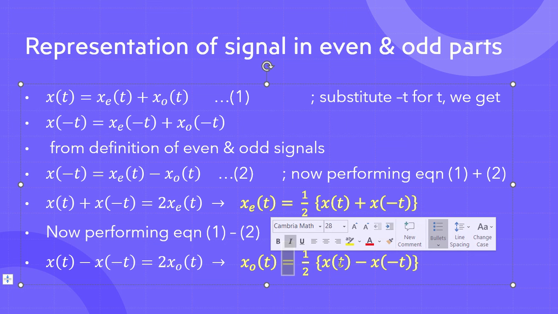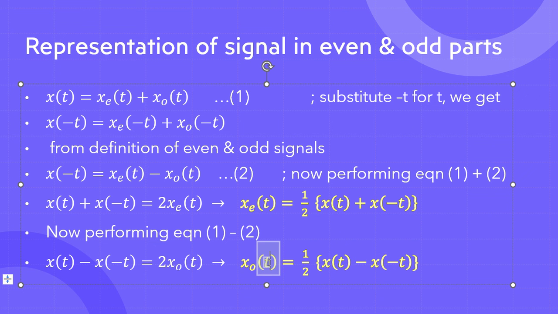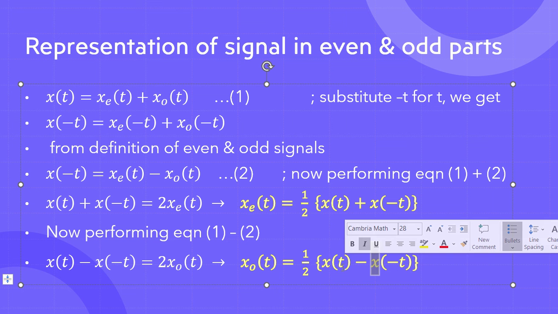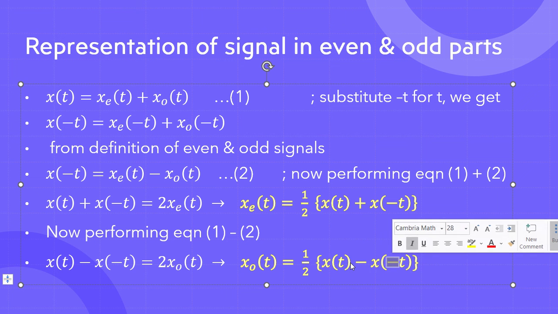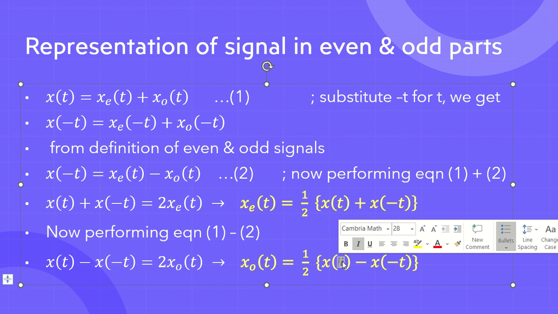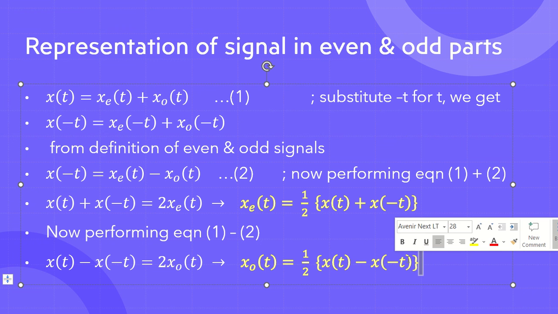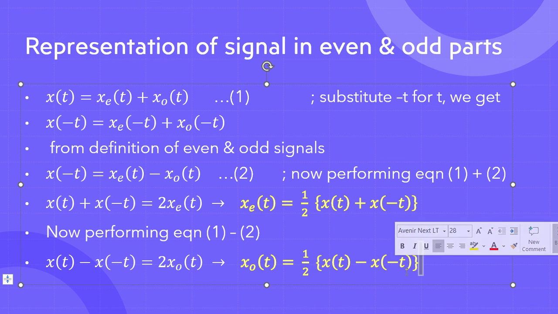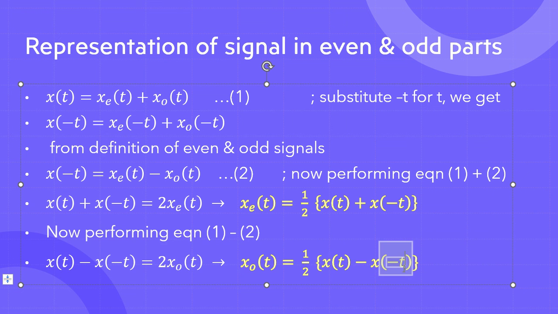Firstly, xo of n equals 1 half x of n minus x of minus n. So we are again simply replacing this t with n. I hope you understand that; it was not any big deal, so that's why I didn't mention it in the presentation as well, because it was pretty self-explanatory. You can understand it by yourself.